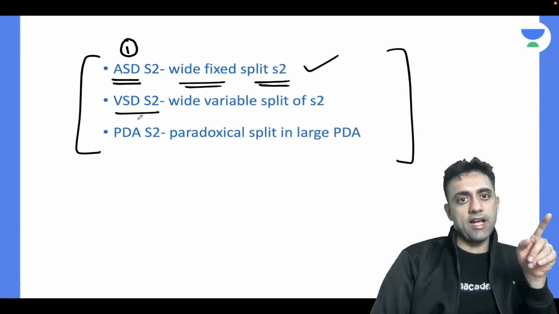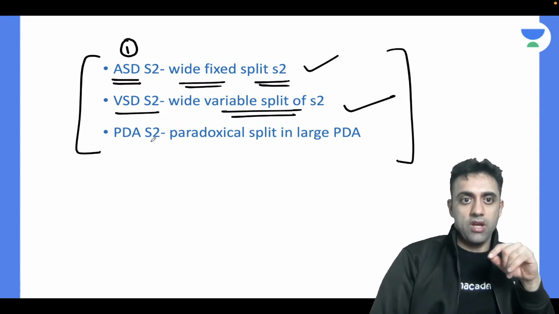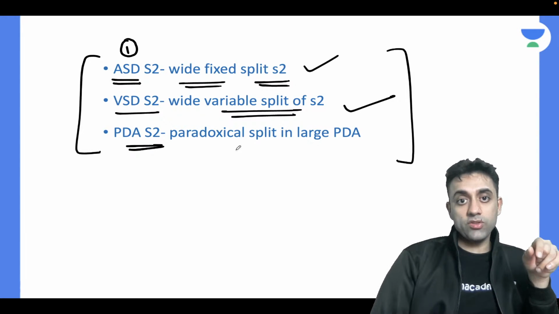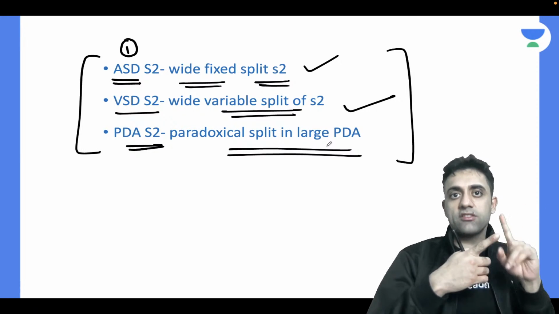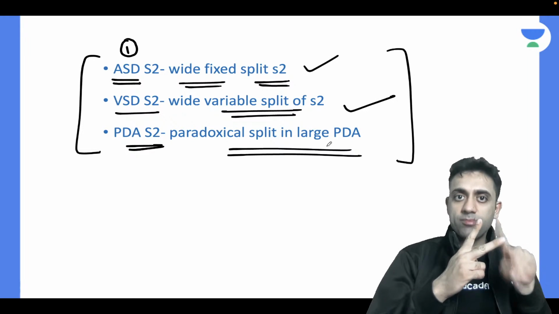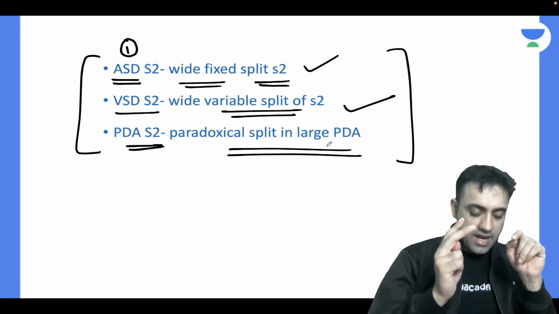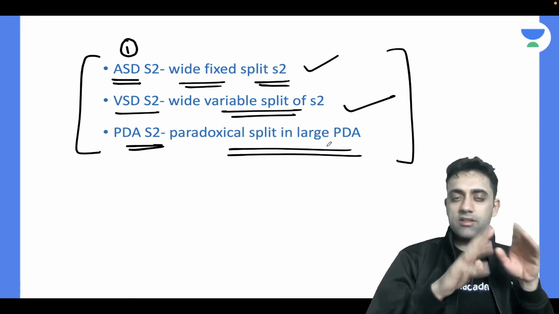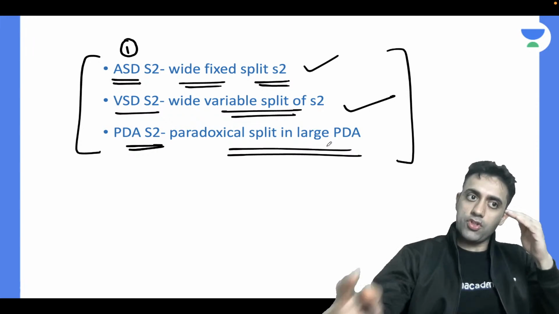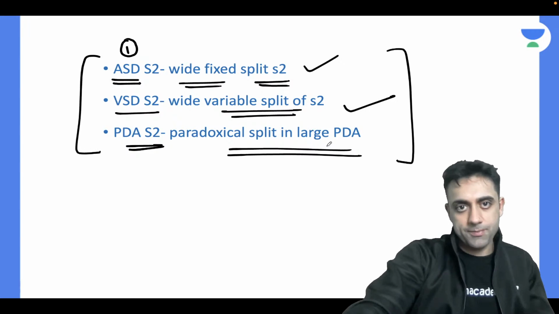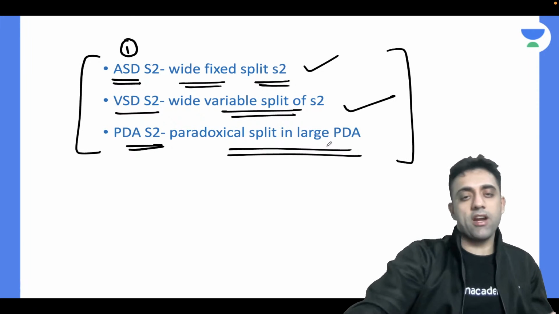Today in the VSD class, I told you there is a wide variable split of S2. And now in PDA, in S2 there is a paradoxical split in large PDA. So wide fixed split, wide variable split, and paradoxical split: ASD, VSD, and PDA. That's how it comes in the exam, and that's how it is given in Nelson, and that's how we should channelize our mind to remember it.